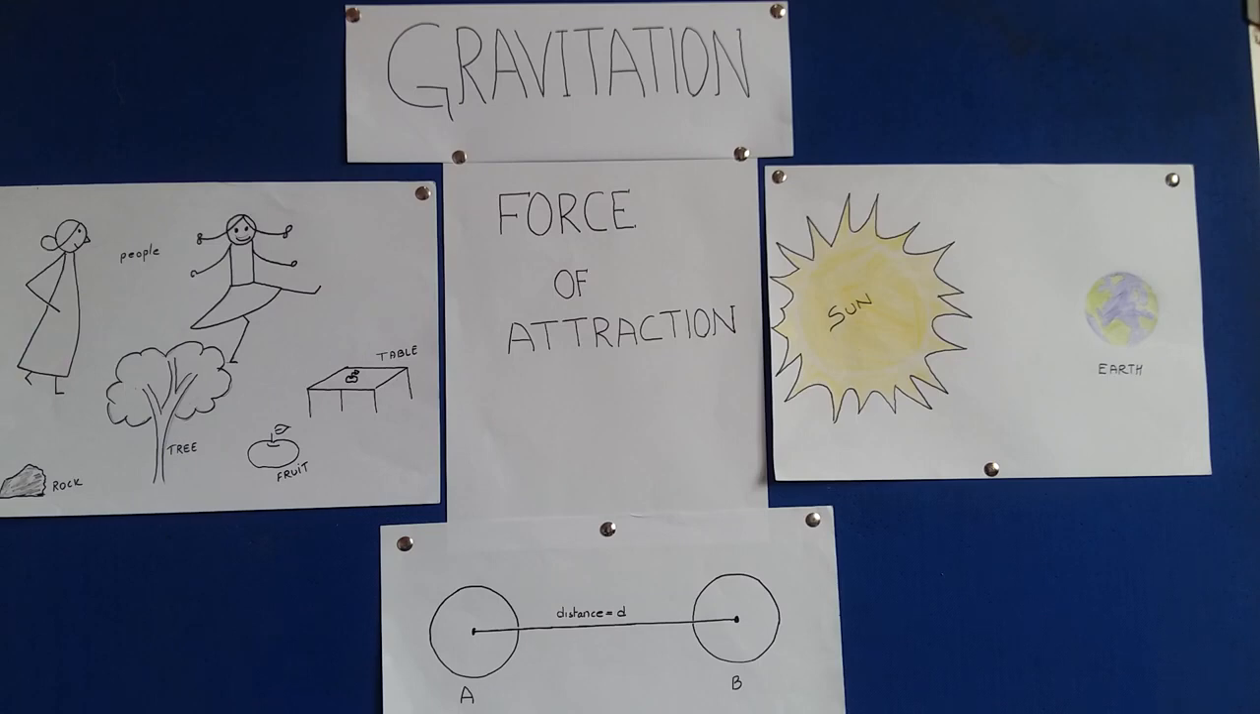There exists a force of attraction. As you can see in the picture, the tree and the girl, there is a force of attraction between them. The tree and the fruits, there is a force of attraction between them. There exists a force of attraction between any two objects in the universe, even between the sun and the earth. And we call this force of attraction gravitation.